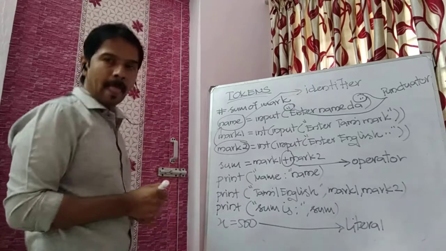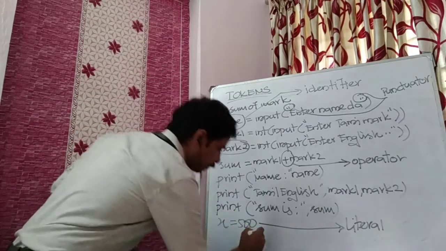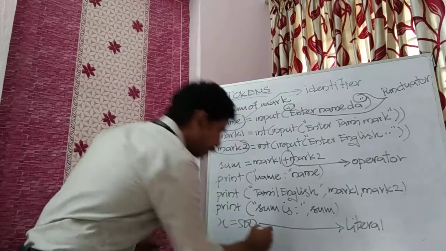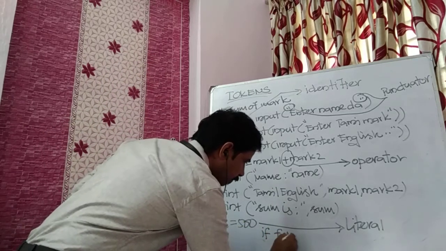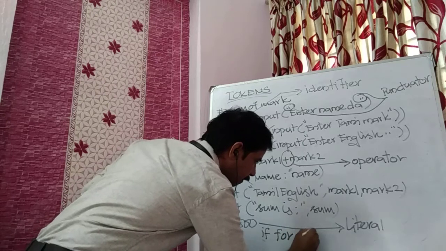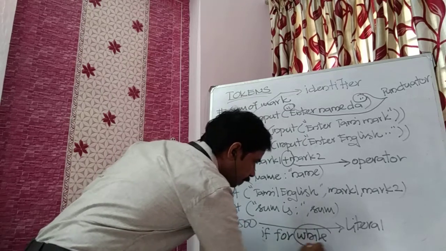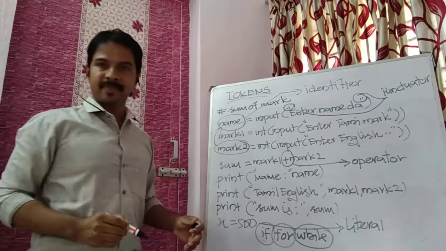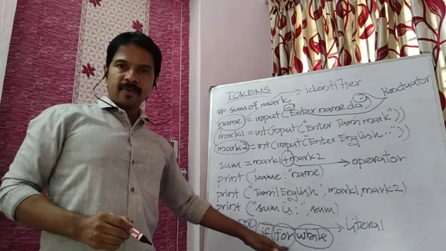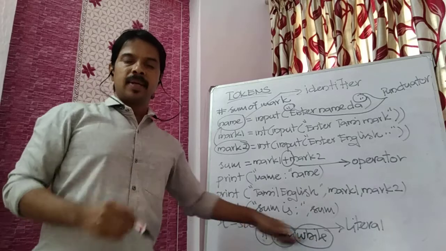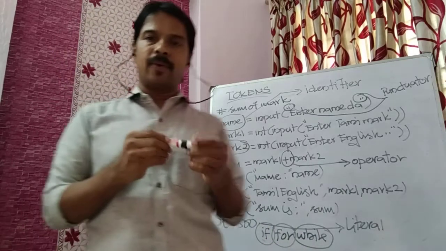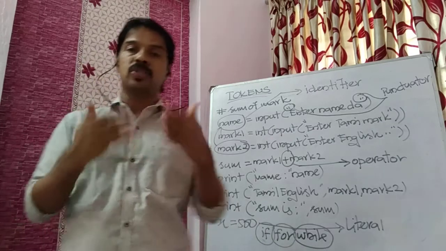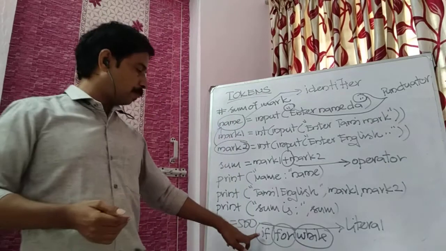For example, see, if, for, while. These are all sample keywords. These we use to check or do some process. See, what is the purpose of if?